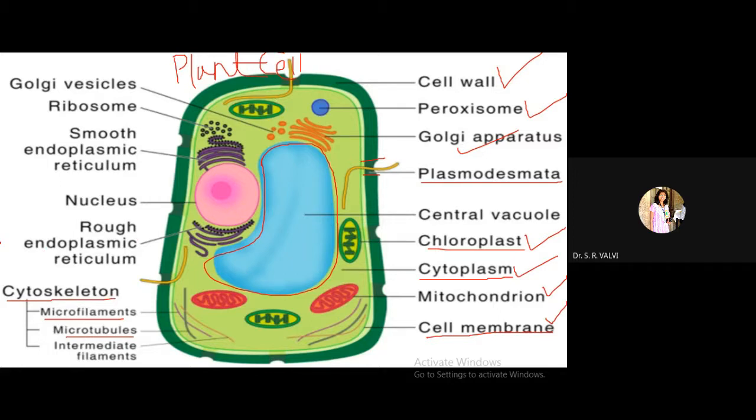Then again, rough endoplasmic reticulum, which has ribosomes on it, a well-developed nucleus, then smooth endoplasmic reticulum, right? Then again, see the small Golgi vesicles, and this is the Golgi apparatus. So likewise, all these organelles are present in a plant cell.